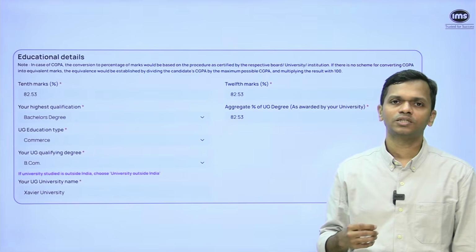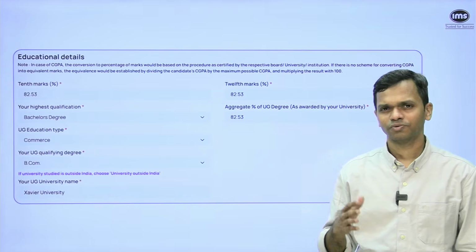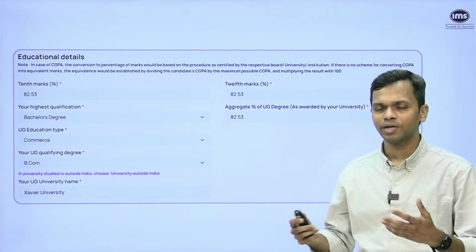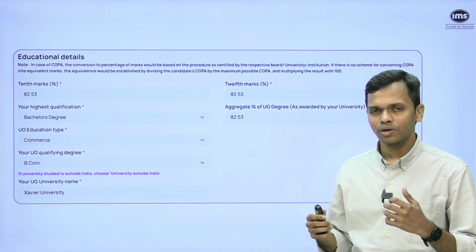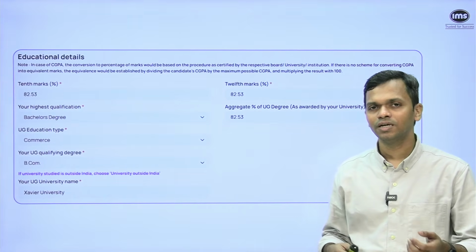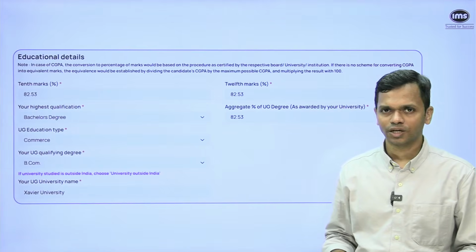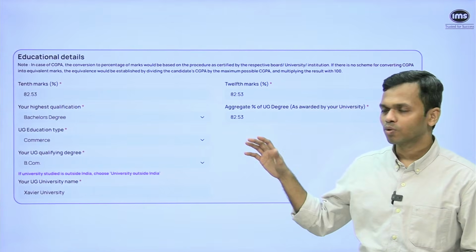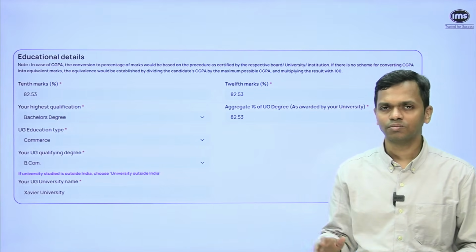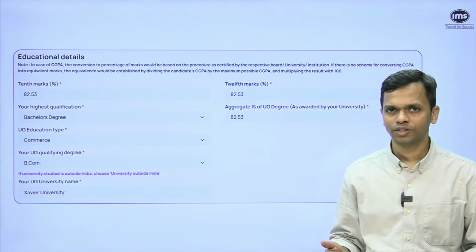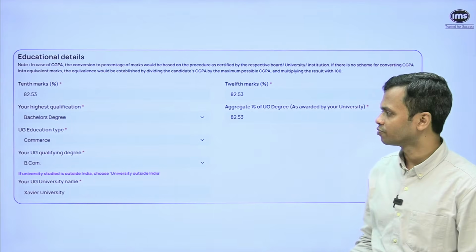All of that information is available in the brochure. Now it's a very long brochure and I didn't want to make the video too long. So that's why I'm not covering each and everything out there, but it is there in the description, so you can check it out from there. For most programs, everybody is eligible, but there are some programs where you need to have engineering. So just check it out once before you apply.